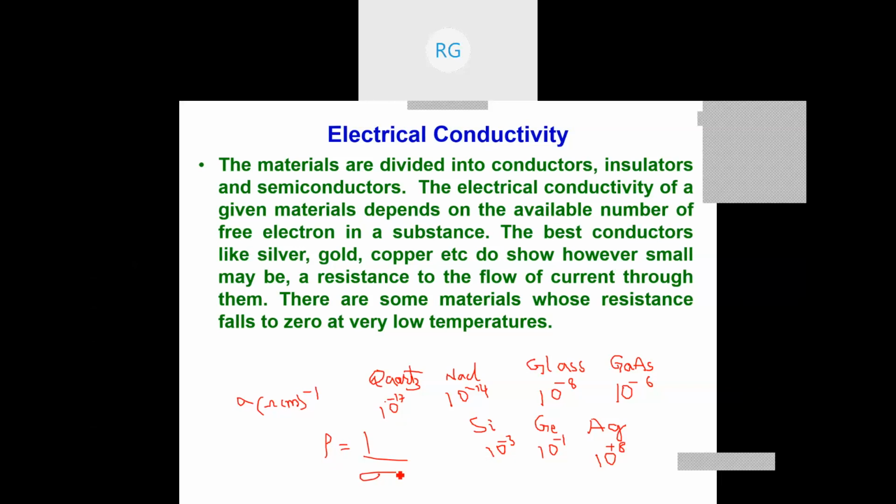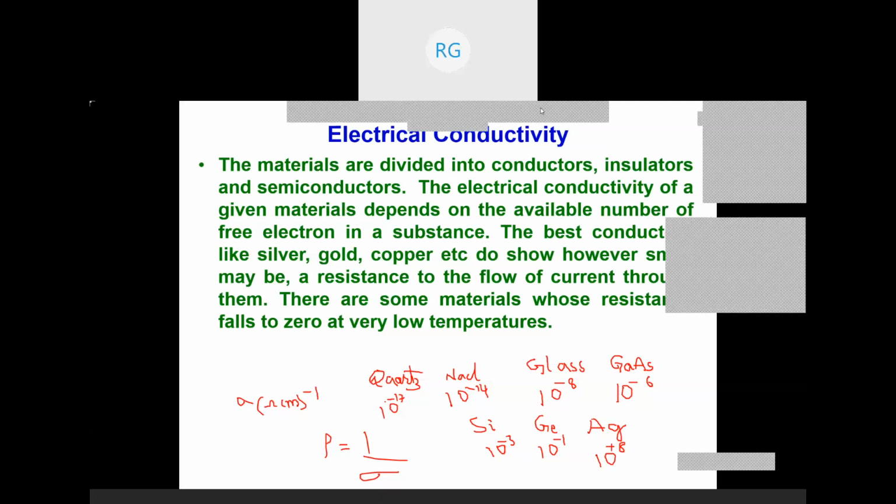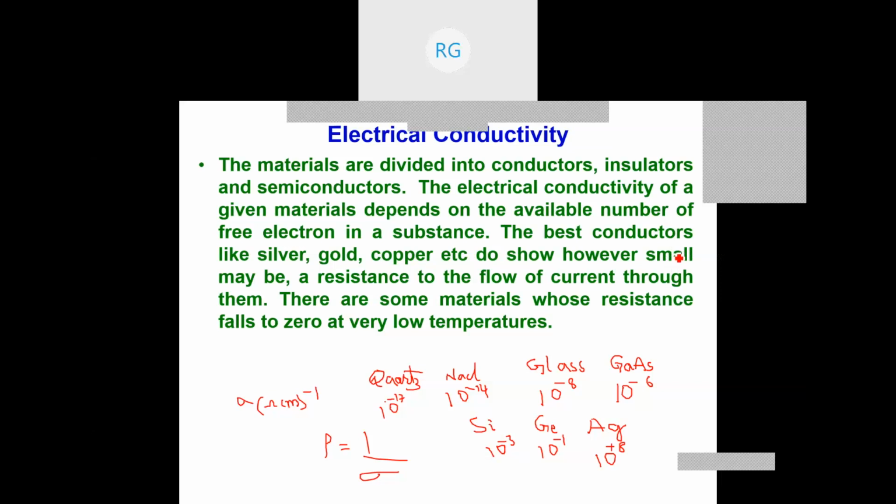But there are some materials which will show, at very low temperature, maybe close to absolute zero, that their resistivity falls almost to zero. If the resistivity is falling to zero, it means the conductivity is very high.